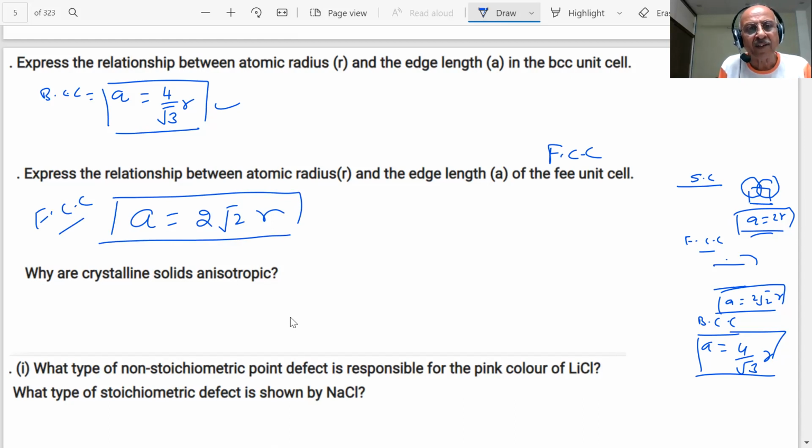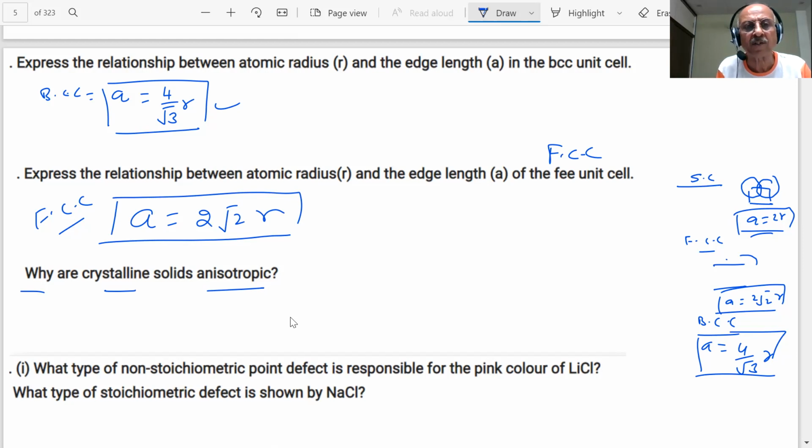Why are crystalline solids anisotropic, students? Crystalline solids are anisotropic in nature because some of their physical properties, such as refractive index or electrical resistance, show different values when measured along different directions. That is the meaning of anisotropic. The question is not that. The question is why are crystalline solids anisotropic? This is due to the different arrangement of particles in different directions. So we have to be sure what we have to write in the paper.